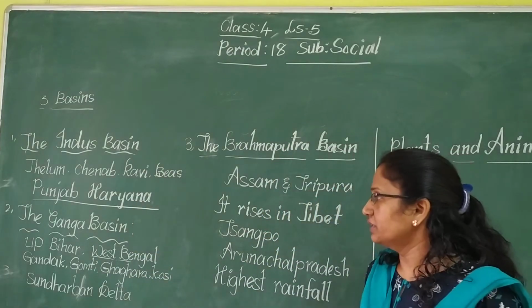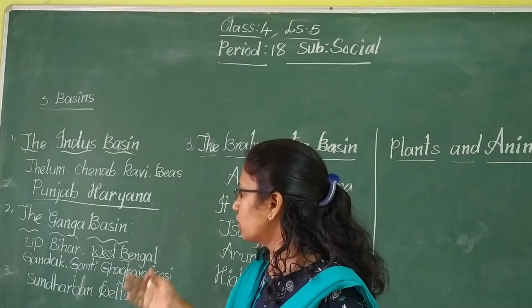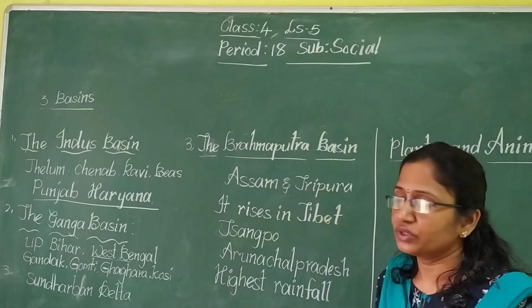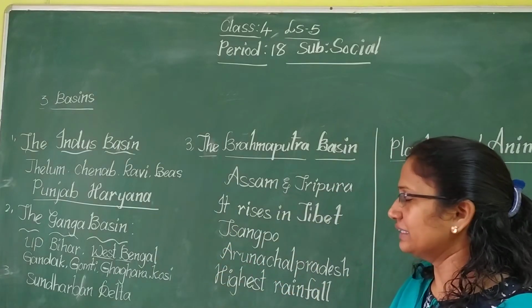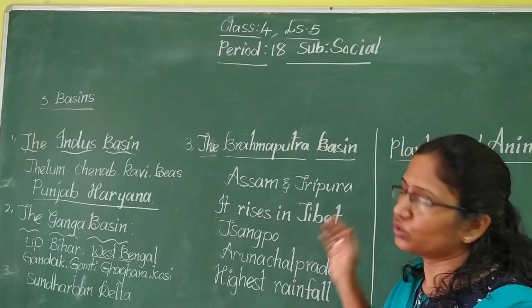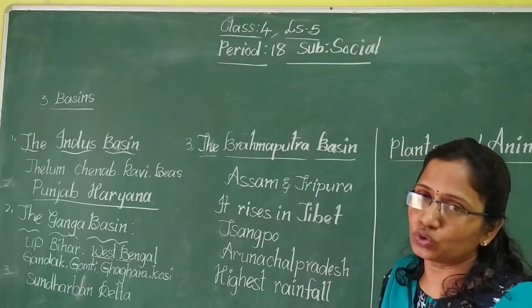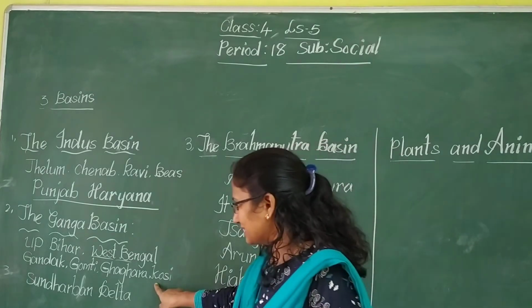The river Ganga and its tributaries contribute water to Uttar Pradesh, Bihar and West Bengal. What are the tributaries of the river Ganga? Gandak, Gomti, Gagara and Kosi. These are the main tributaries of the river Ganga.